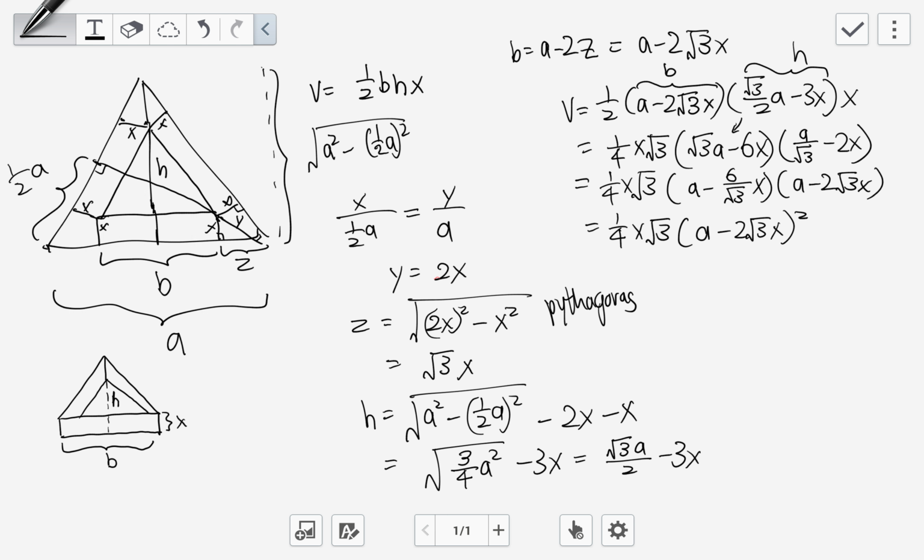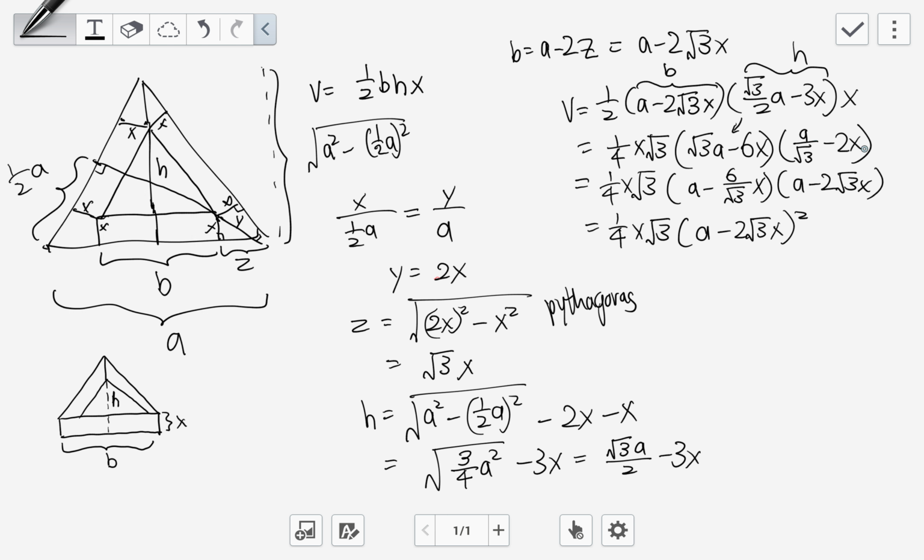I choose to multiply 1 over root 3 to this term, right? So I get 1 over root 3 multiplied to a, minus 1 over root 3 multiplied to minus 2 root 3x. So I get minus 2x. So from here, this is one step. After that, I want to move to this step.